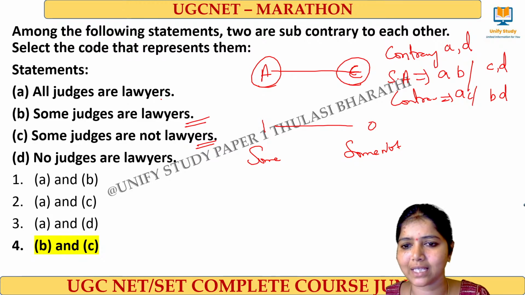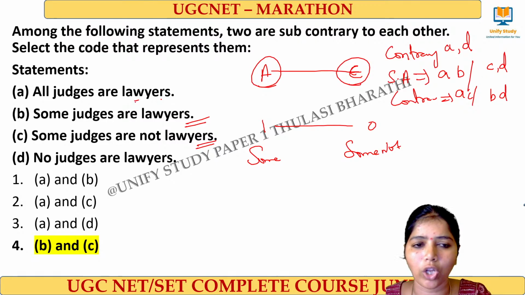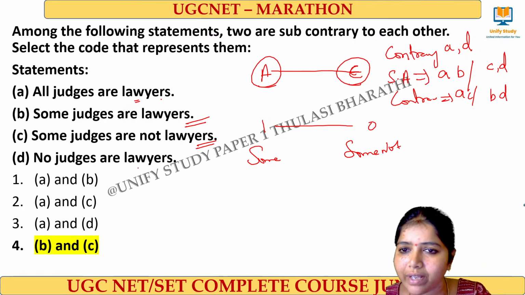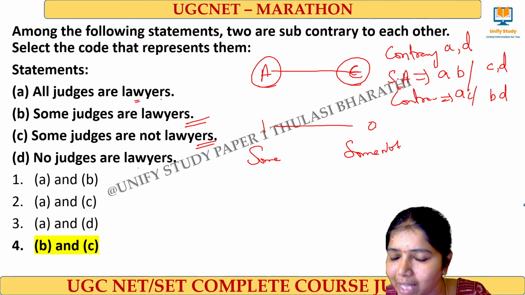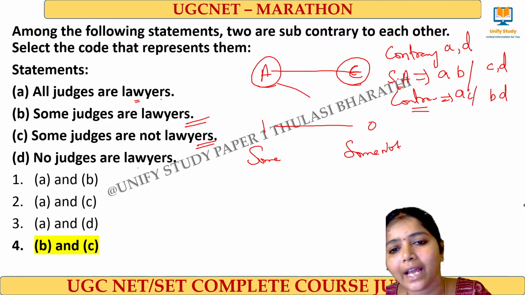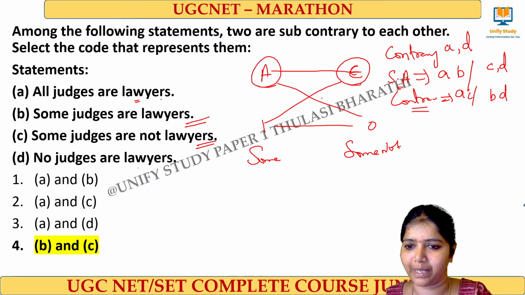Yes, come on, give me the answer. So for contrary, it is A, D. Either all judges are lawyers or no judges are lawyers. For subaltern, what will be there? A and I, or E and O. For contradictory, A type and O type, or E type and I type. Yes or no? Okay, very good.